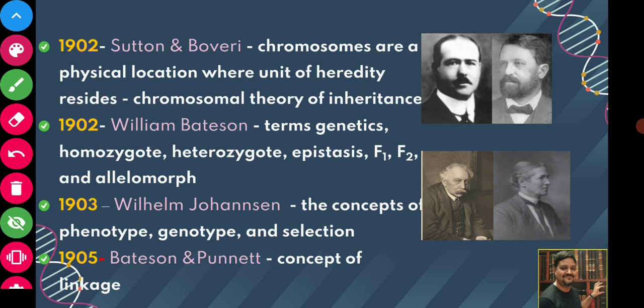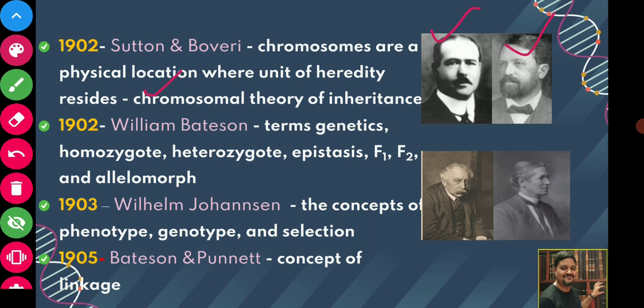Now, in 1902, Sutton and Boveri worked together and they told that chromosomes are the physical location where the unit of heredity resides. That means the unit of heredity, the particles or factor that Mendel spoke of, the particulate material or genes as we know them now, are located on the chromosome, and that is why they gave the chromosomal theory of inheritance.